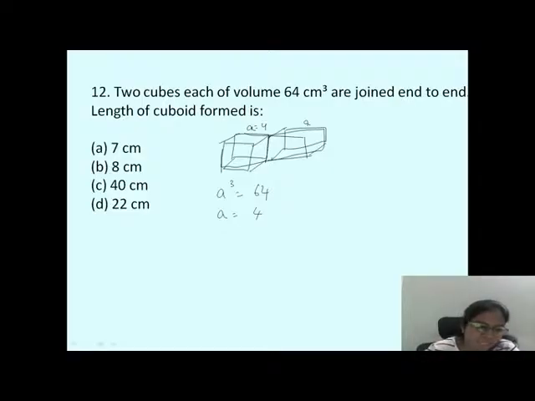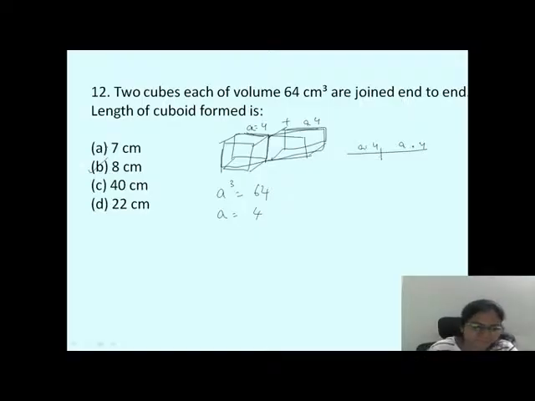Just see, this is 4, again this is 4. 4 plus 4, that's it. Here one cube side is there, A. Here another cube is there. Both are joined together. So this is 4, this is also 4. Visualize it. So 4 plus 4, answer is 8 centimeters.